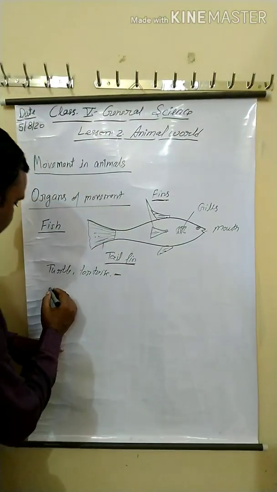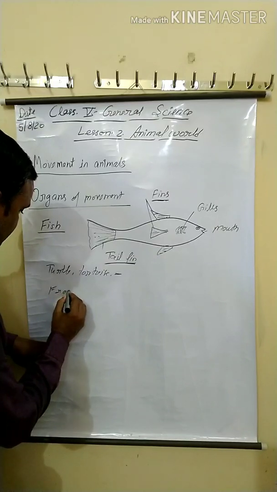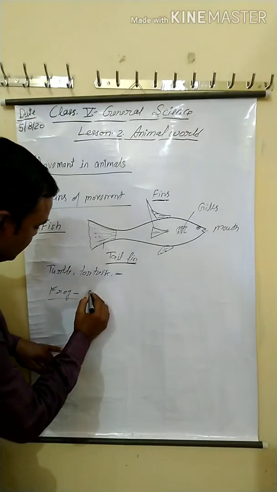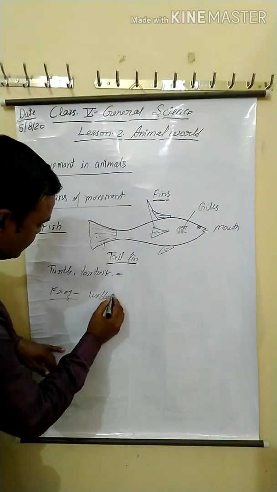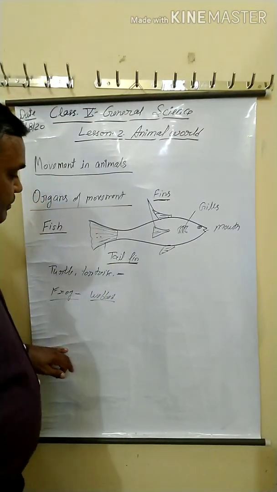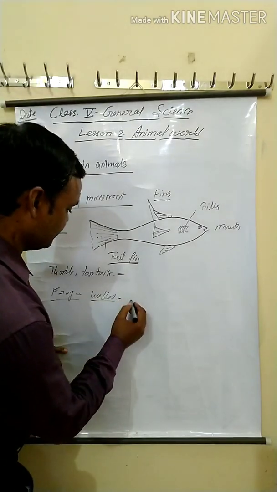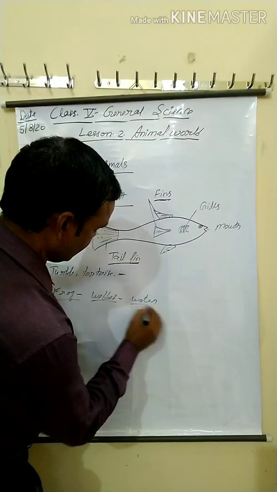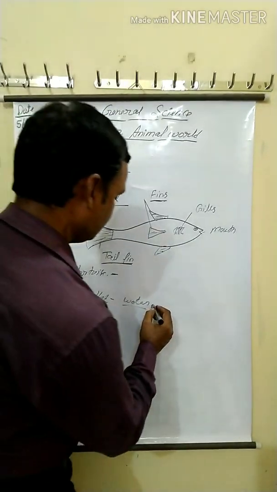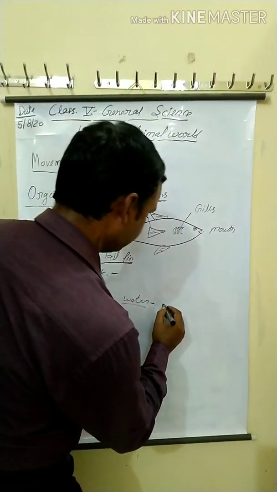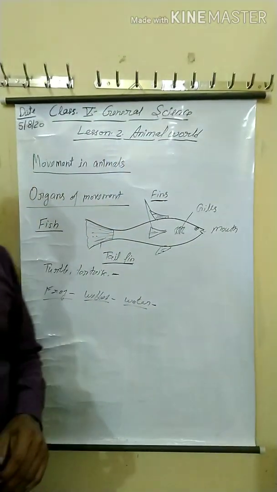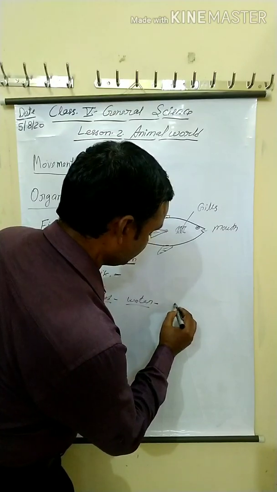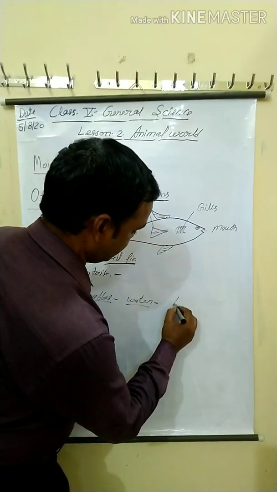Other animals are frog, and their feet are webbed feet. With the help of webbed feet, they swim in water, and when they live on land, they move from one place to another with the help of limbs.